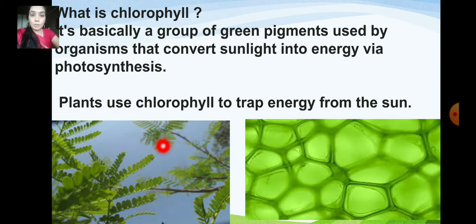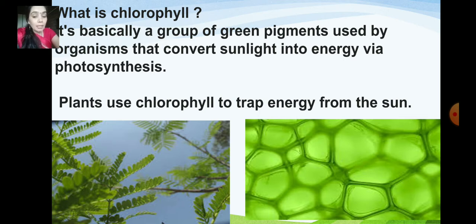You should be able to answer now. Because leaves have a green substance called chlorophyll, which we cannot see with our eyes. That gives them the green color. So this chlorophyll makes the leaf look green in color.